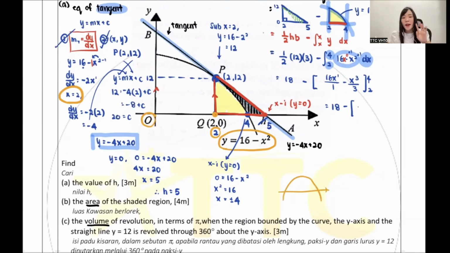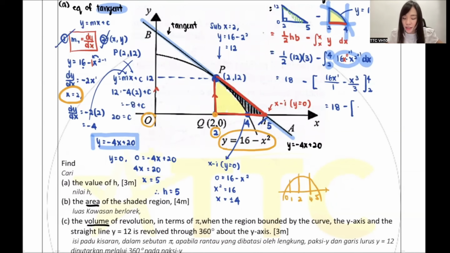Whenever you are using the curve, you put the values to tell yourself where you want to find from where to where. So if you put, let's say this is 0, 5, if you put 5, 0, you will get the area for this whole part. But if you decided to put 1 to 5, then you will get this part. Then if you put 2 to 5, then you will get this part. Then if you put 2, 4, then you will get this part.